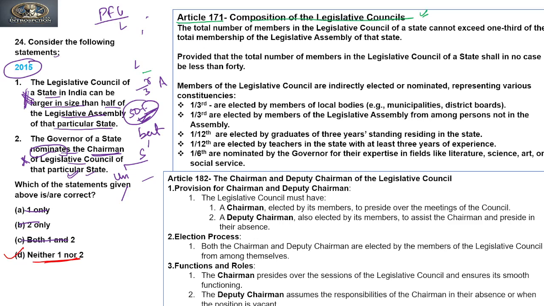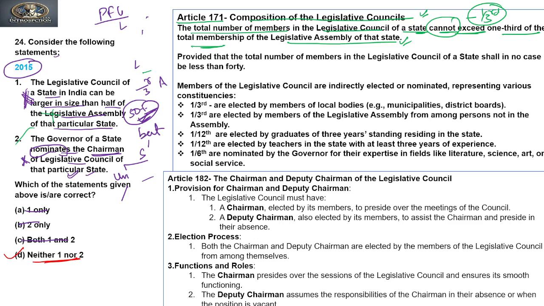It says that the total number of members in a legislative council of a state cannot exceed 1/3 of the total membership of the legislative assembly of that state. So the maximum strength provided to the council is 1/3 of the strength of the assembly, not more than 1/3. On this basis we can say the first is incorrect, right?